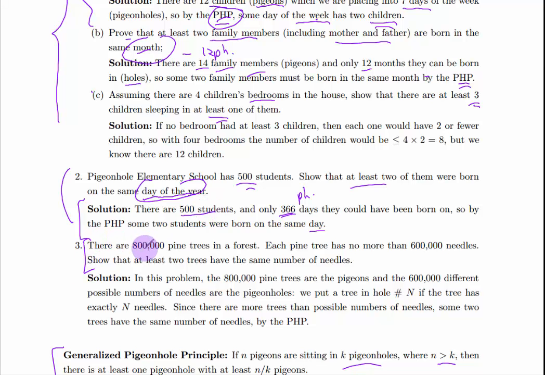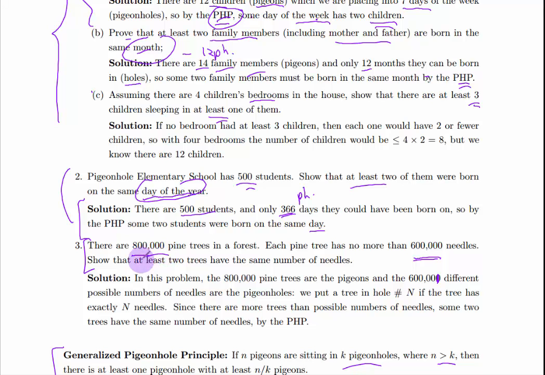Okay, here we go. Number 3: there are 800,000 pine trees in the forest. Each pine tree has no more than 600,000 needles. Show that at least 2 trees have the same number of needles. What's the pigeonhole and what are the pigeons? The pigeonholes are the possibilities. Each pine tree has no more than 600,000 needles, so it could have no needles, or 1 needle, or 2 needles, all the way up to 600,000. Actually there's 600,001 because you could have 0 needles, it could be a dead tree. That's slightly wrong there, but that's not going to change our result.